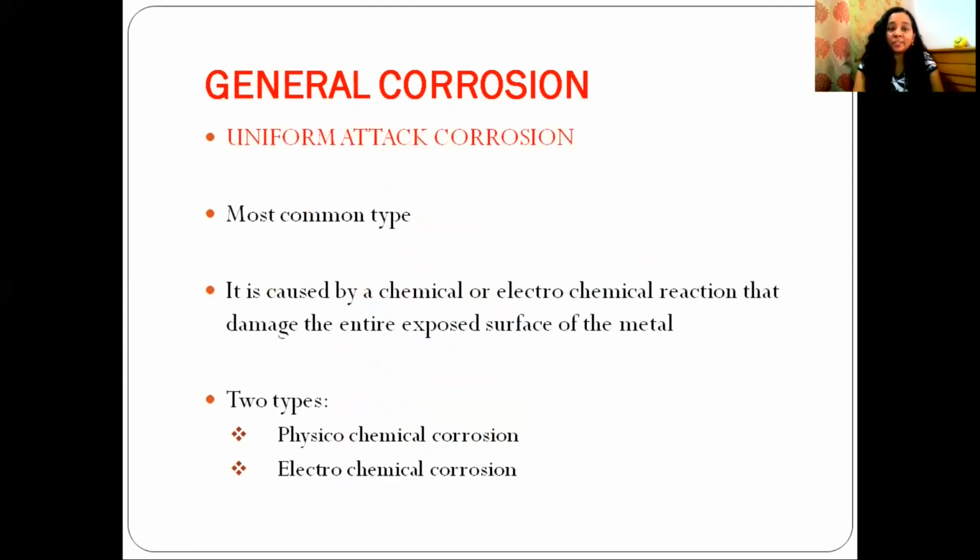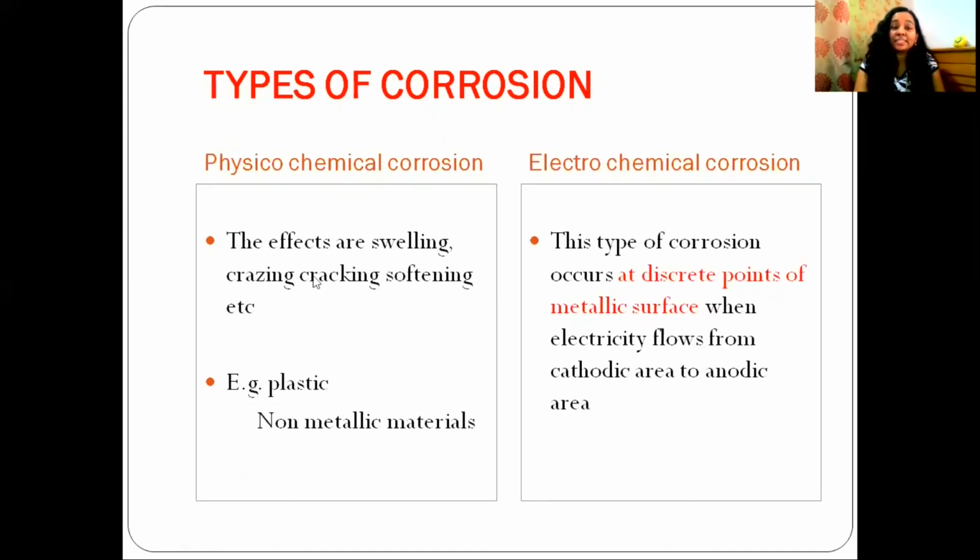General corrosion is also known as uniform attack corrosion. This is the most commonly occurring corrosion. This corrosion is caused by a chemical or electrochemical reaction that may damage the entire exposed surface of the metal. General corrosion is of two types: physicochemical corrosion and electrochemical corrosion. Physicochemical corrosion results in swelling, crazing, cracking, and softening of the material. Plastic and non-metallic materials are generally prone to physicochemical corrosion.